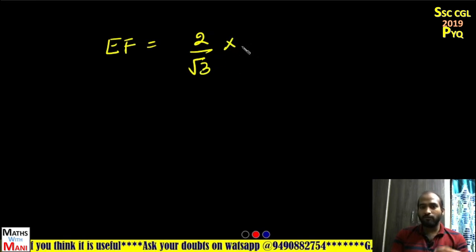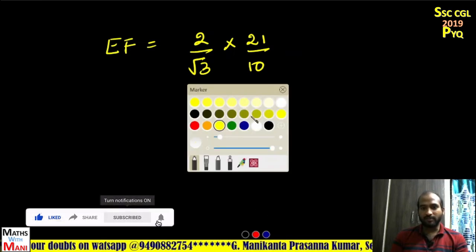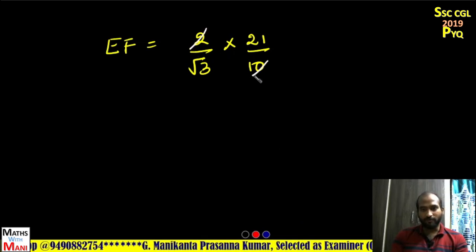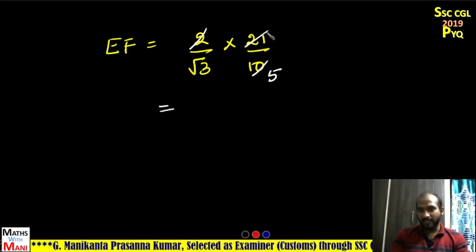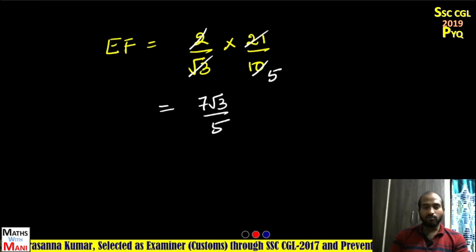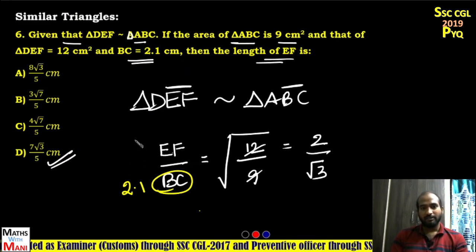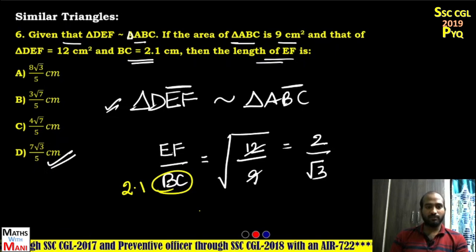What is the value of 2.1? Write it in the P by Q form. 2.1 means 21 by 10. So after simplification, 2 fives are 10, and 21 can be written as 7 into 3, and root 3 cancels with 3. So 7 root 3 by 5. 7 root 3 by 5 is the correct answer. Which option is it? Option D is the correct answer. So apply the first concept, that is the formula. Next, simplify it. That's it. Now we'll go to the seventh one.